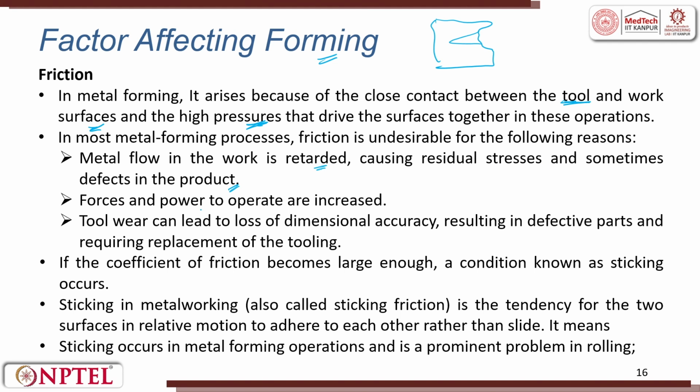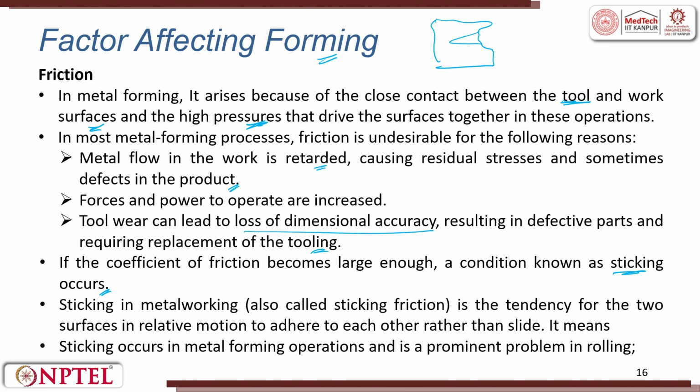The forces and power to operate are increased. Tool wear can lead to loss of dimensional accuracy, resulting in defective parts and required replacement of the tool. If the coefficient of friction becomes large enough, a condition known as sticking occurs. Like a rubber band sticking, chewing gum sticking, or an eraser sticking, you can also have a sticking phenomenon between metal and metal.